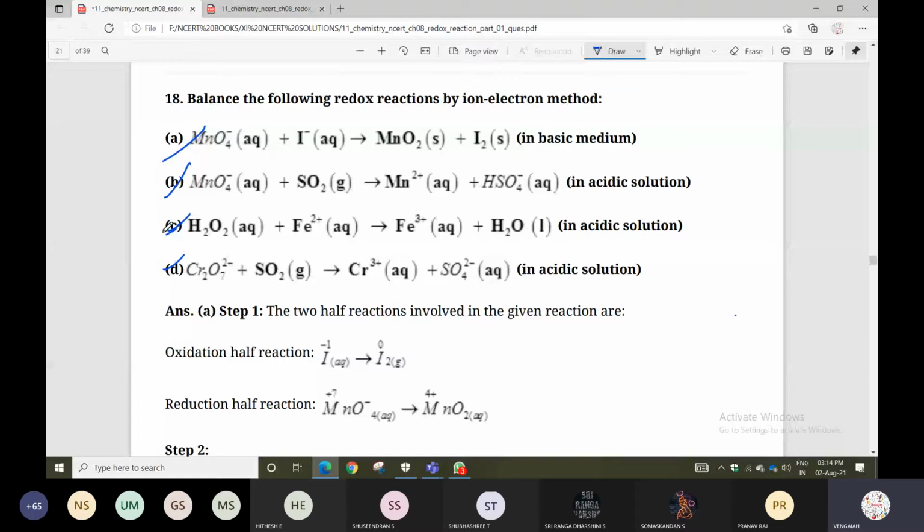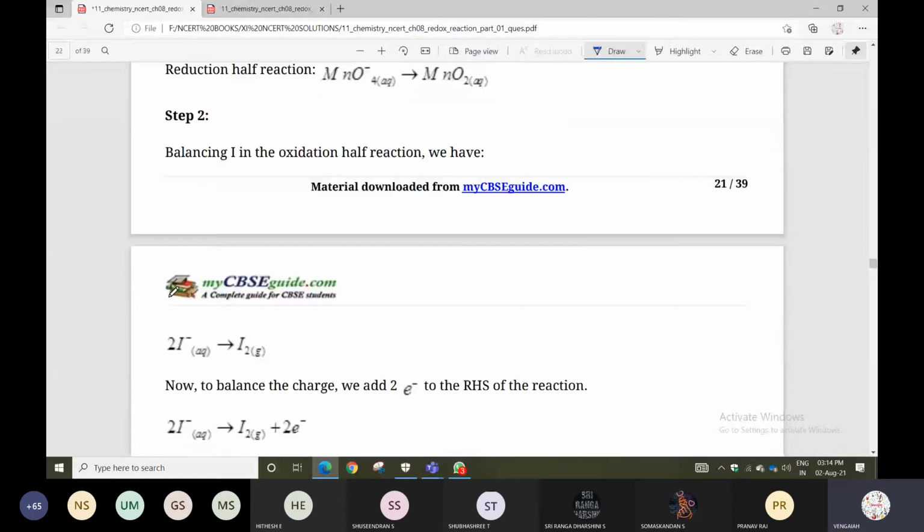Step 2: balance all elements other than oxygen and hydrogen, that is, all remaining elements.